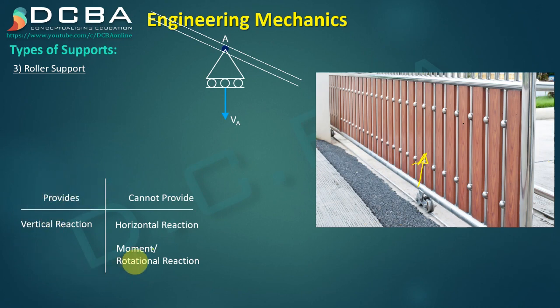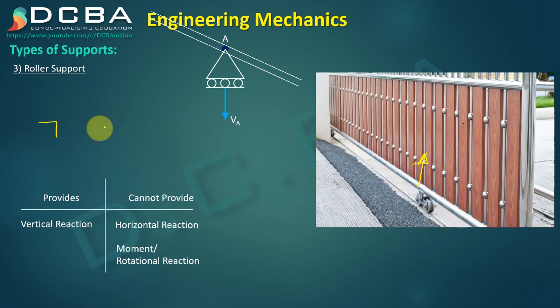But we have seen this case somewhere else where the support was only providing a vertical reaction, but it could not provide horizontal and moment reaction. Which was that support? That support was simple support. The simple support also had the same characteristics. Then what is the difference between a simple support and a roller support?